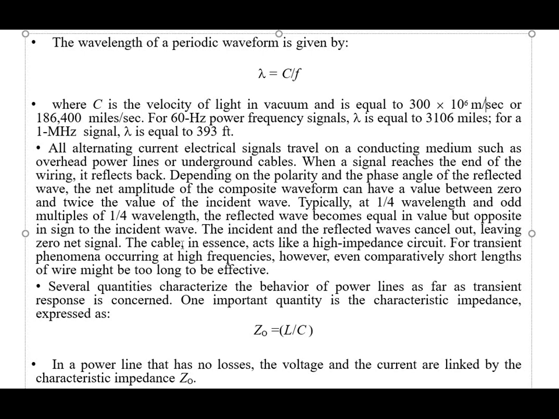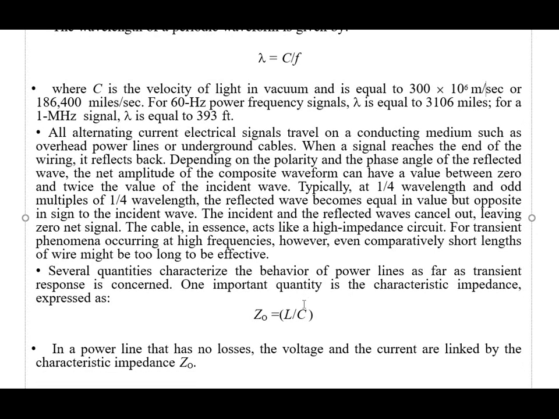Several quantities characterize the behavior of the power lines as far as transient response is concerned, and one important quantity is the characteristic impedance, given by Z0 equal to square root of L by C. Another name for it is surge impedance.